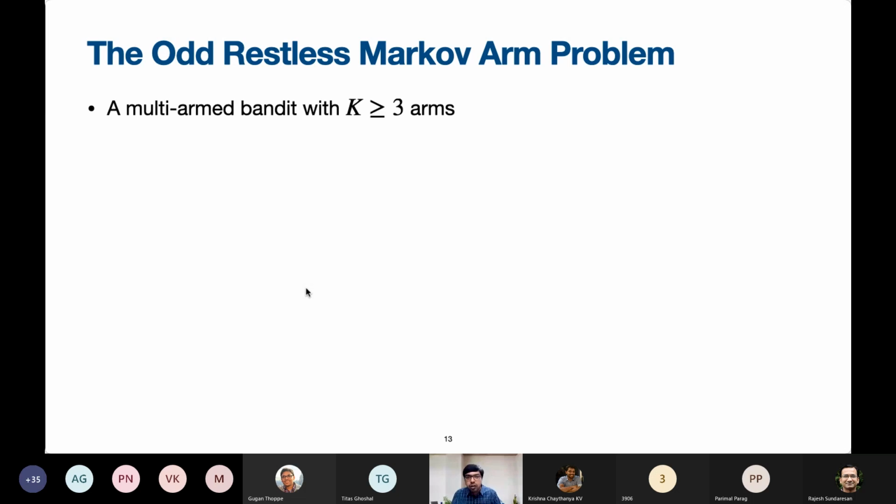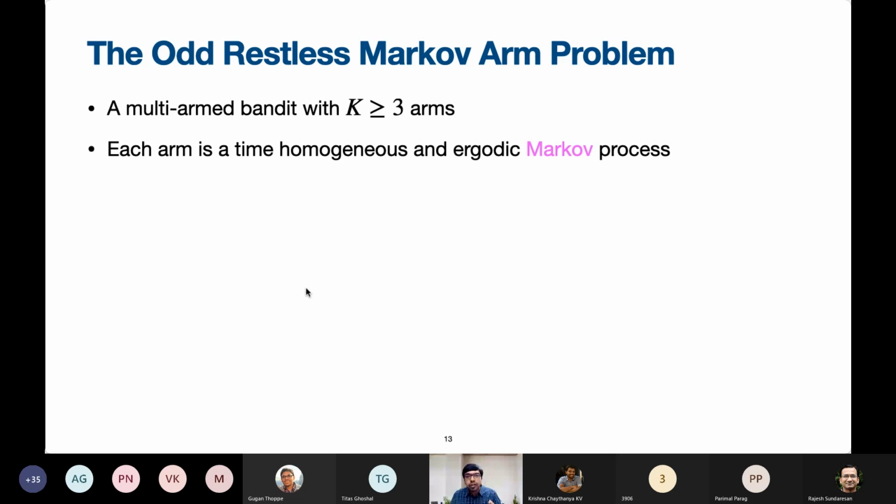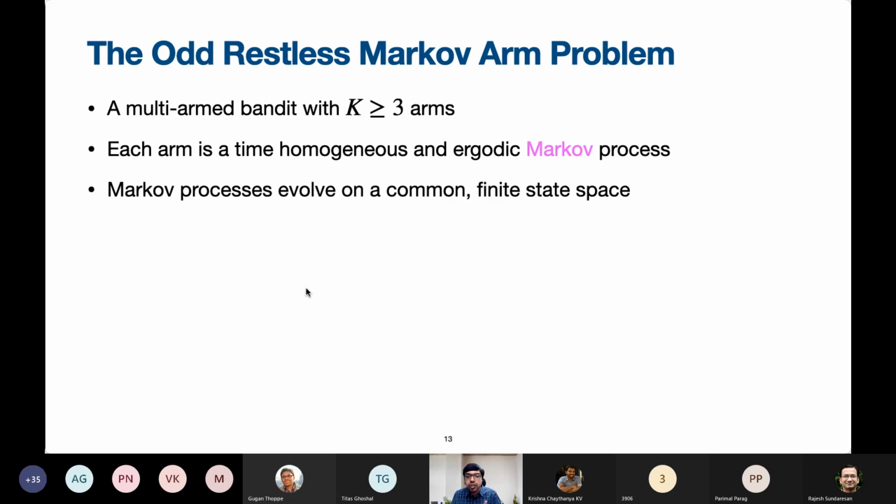So what is the model that we are going to look at? We have a multi-arm bandit with at least 3 arms. If there are at least 3 arms, then the notion of odd arm will make sense. Now, each arm for us is going to be a time homogeneous and an ergodic Markov process. These are some nice conditions that we impose so that the problem becomes amenable to analysis. The Markov processes are all assumed to evolve on a common finite state space. For example, in the case of the odd movie experiment, this finite state space could be the 8-bit representation of each frame. There are 256 possible values for each frame. It could be an 8-bit representation as an example.